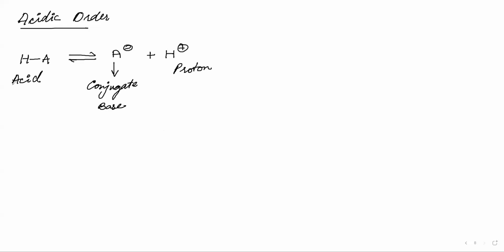When an acid produces a proton and is devoid of the proton, it is called a conjugate base. So now, Jubaina, you tell me, when will an acid be more acidic?